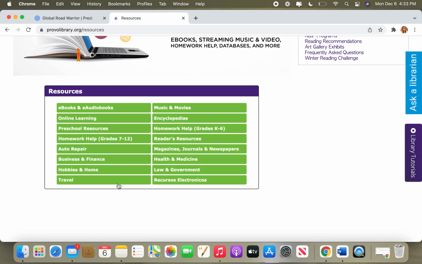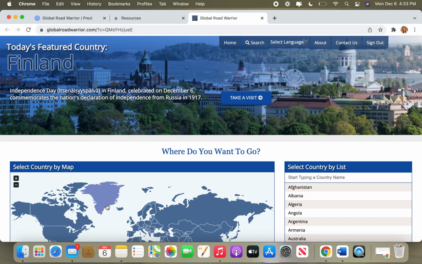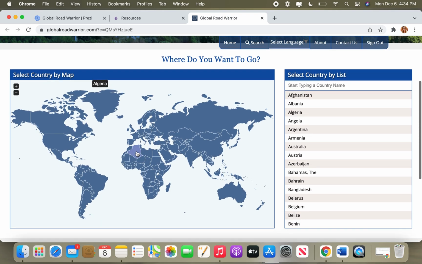Down on the bottom left, at the very last one, is Travel. And if you click on it, you'll see Global Road Warrior. Click on that link and it'll take you right to the web page. Now, I have already logged into this site, but when you first log in, it will ask for your library card information because it is a subscription-based website. I'm already past that part, so I'll show you once you log in what you do next.